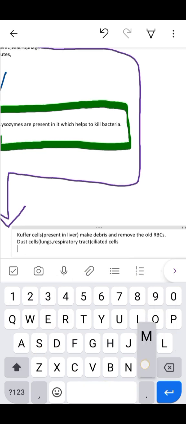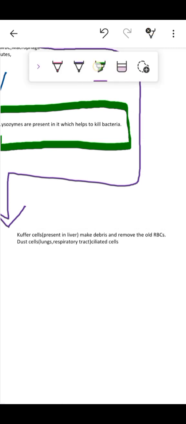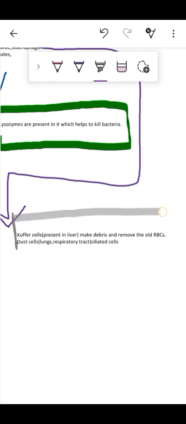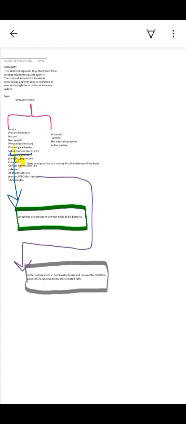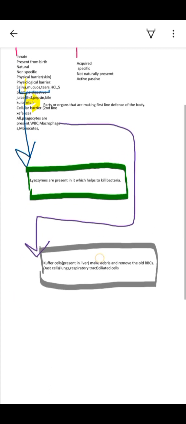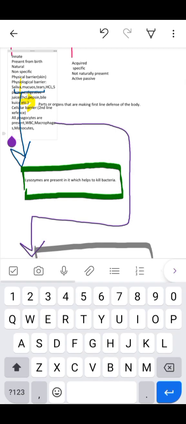They are also present in our trachea. I mentioned in my detailed lecture on the trachea and anatomy that dust cells are present there, and those are ciliated. In the cellular barrier, WBCs are known as polymorphonuclear leukocytes, which include all phagocytes, monocytes, and macrophages.